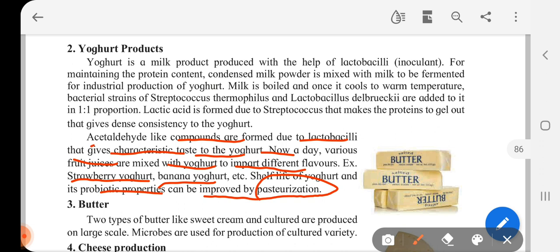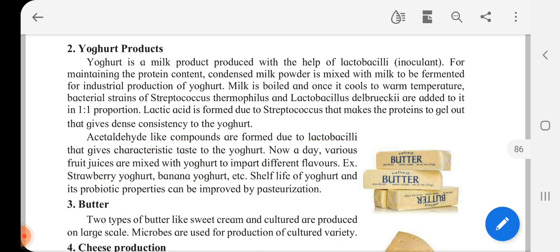So these products are mixed with flavored things, and now we have different flavor yogurts in the market. So these acetaldehyde like compounds which give taste to yogurt are used on a large scale and are much in demand in the market.